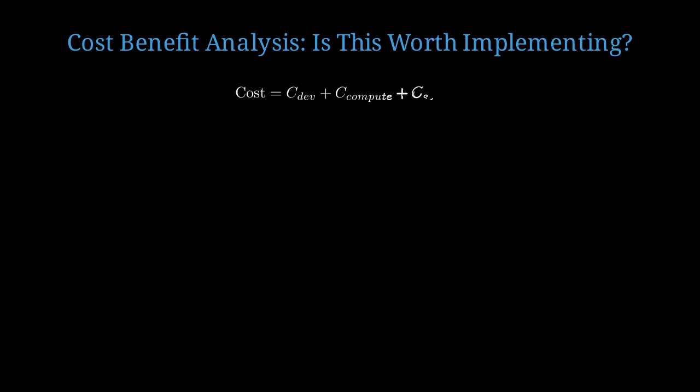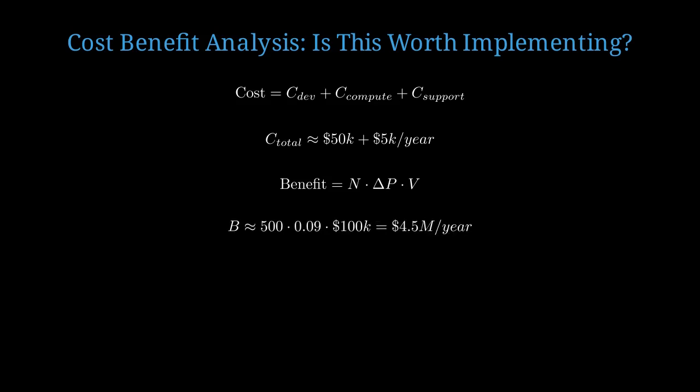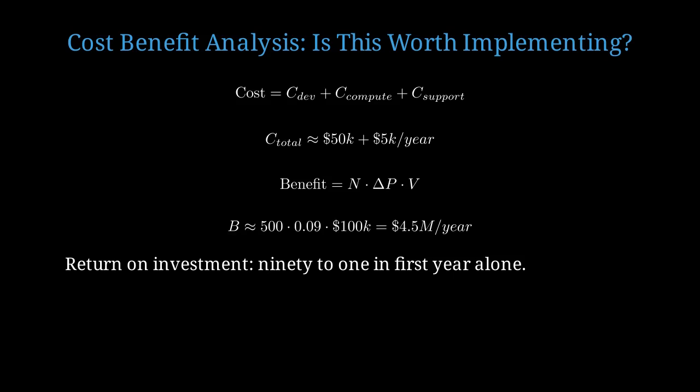Total cost equals development cost plus computational cost plus ongoing support cost. For a typical educational institution, approximately $50,000 initial development plus $5,000 per year operational costs. Benefit equals number of students times improvement in pass rate times value per successful student. For 500 students, 9% improvement, value $100,000 per graduate, benefit is $4.5 million per year. Return on investment is 90-to-1 in the first year alone.